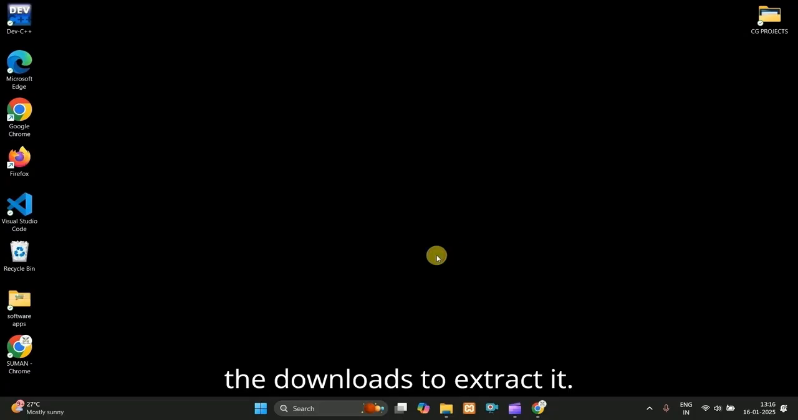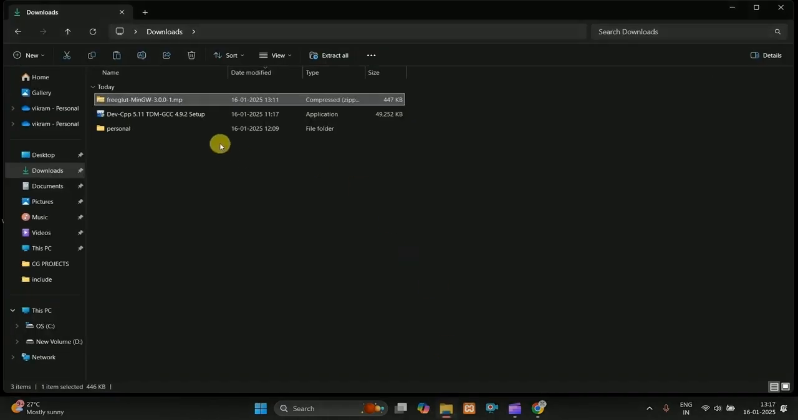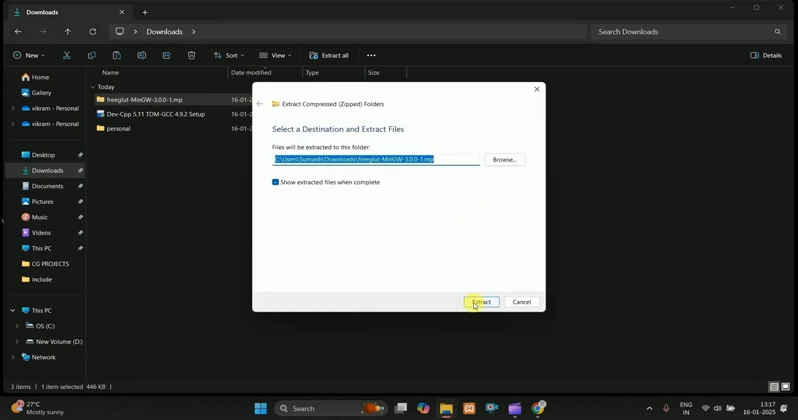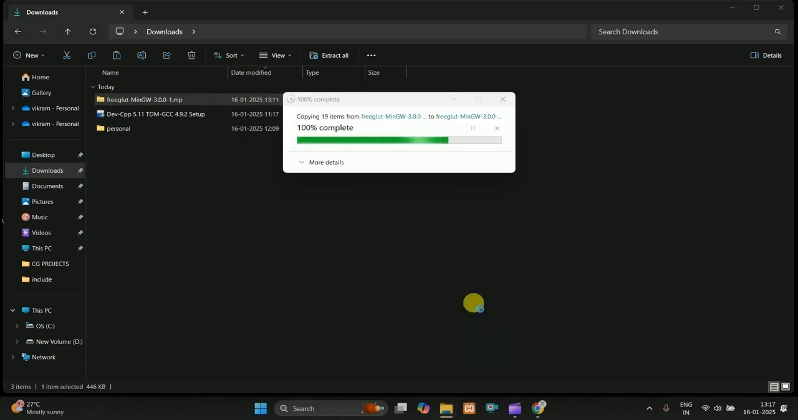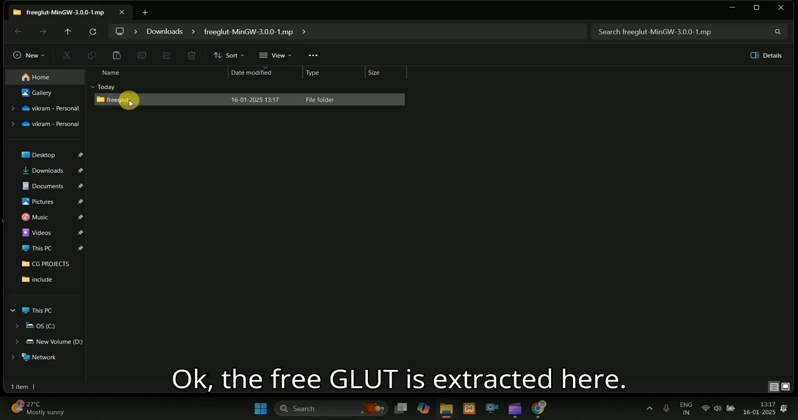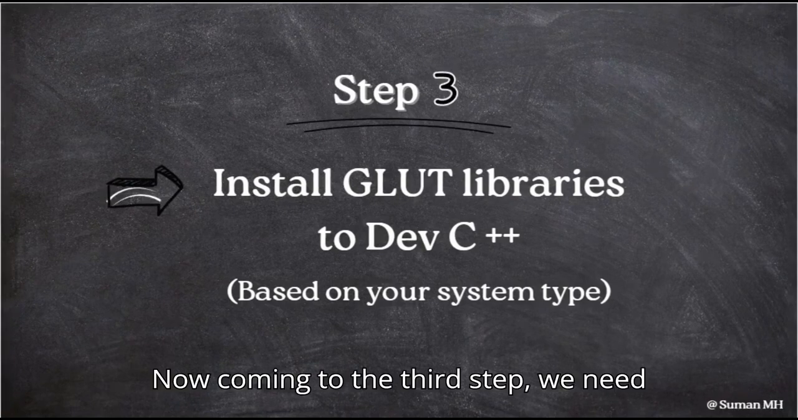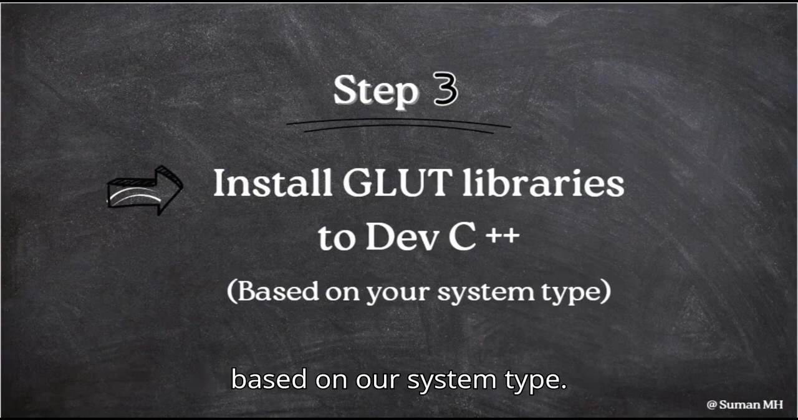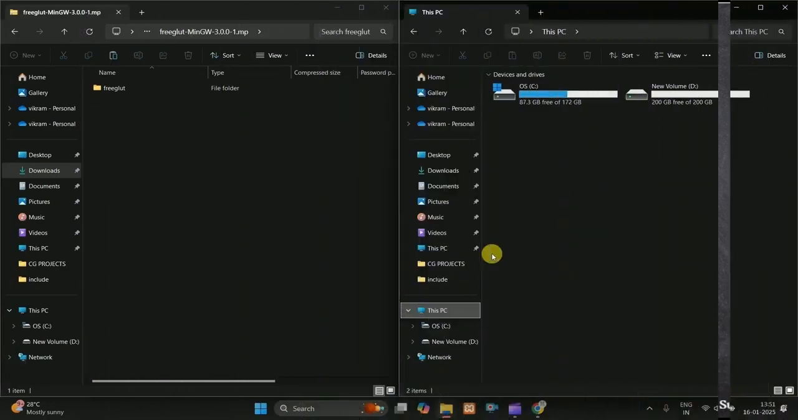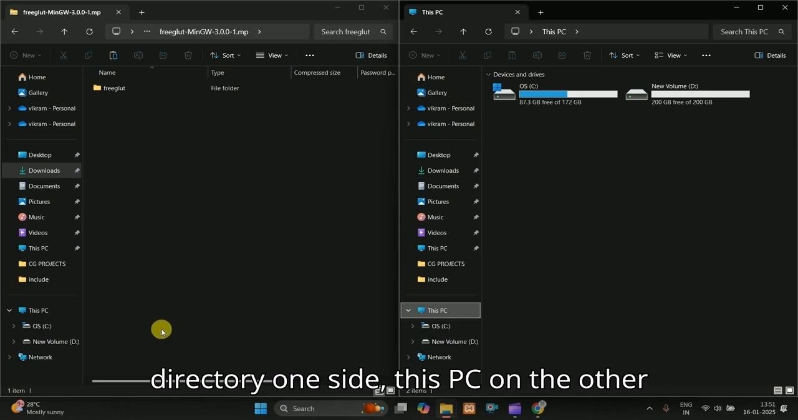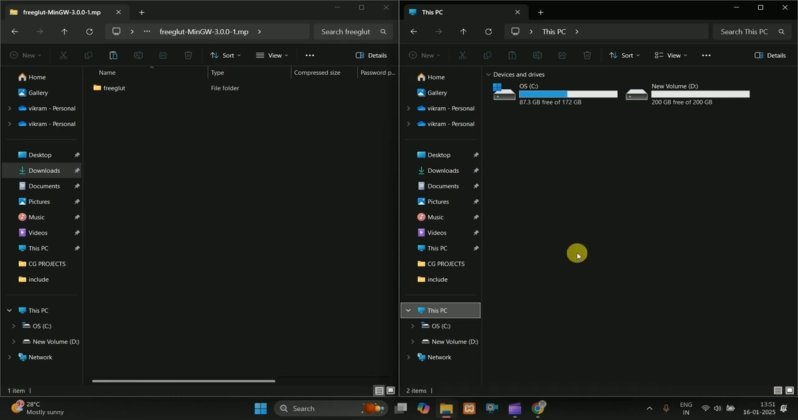Now open the downloads to extract it. Okay, the free GLUT is extracted here. Now coming to the third step, we need to install GLUT library to Dev C++ based on our system type. For that, you need to open extracted GLUT directory one side, this PC on the other side.